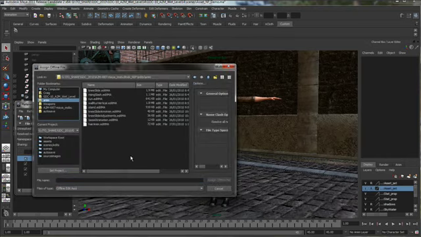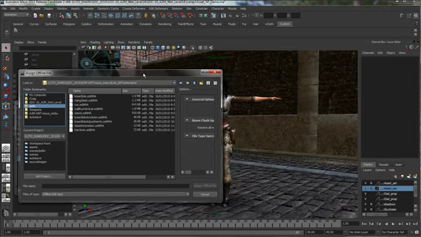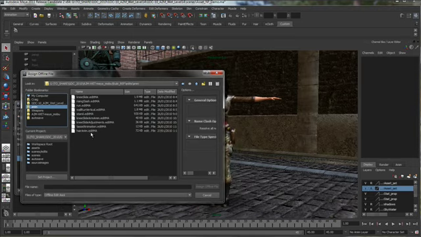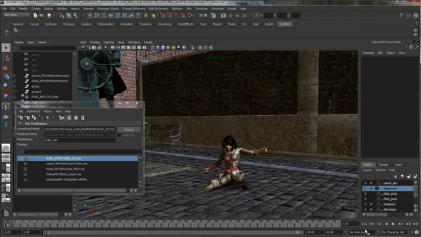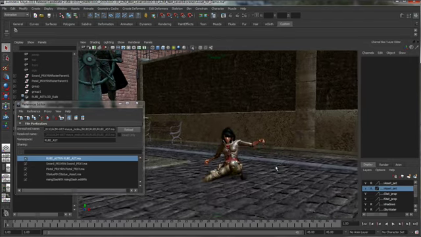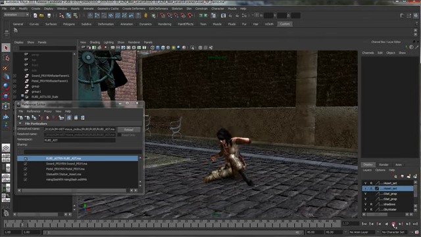So I have my Ruby character with no animation on it, and using these offline edits I'm just going to apply this animation here. We're going to put this slash animation on her. With assets, this is a great way to break scenes down into smaller pieces, to have a library of little edits to work with in production. So you can see we have this nice little slash animation going on here.